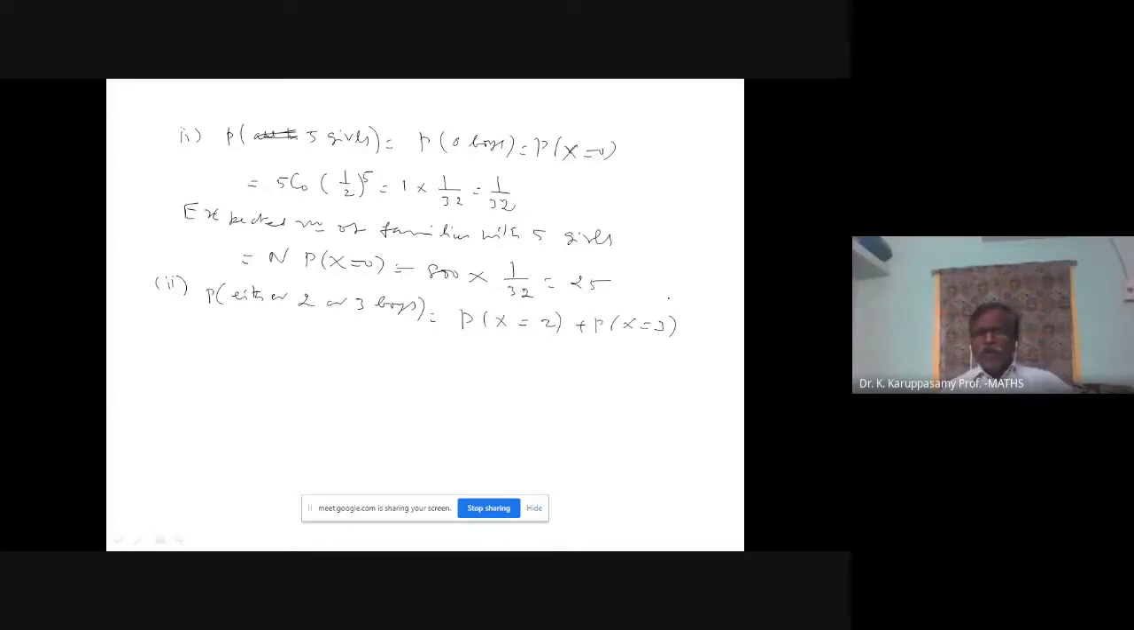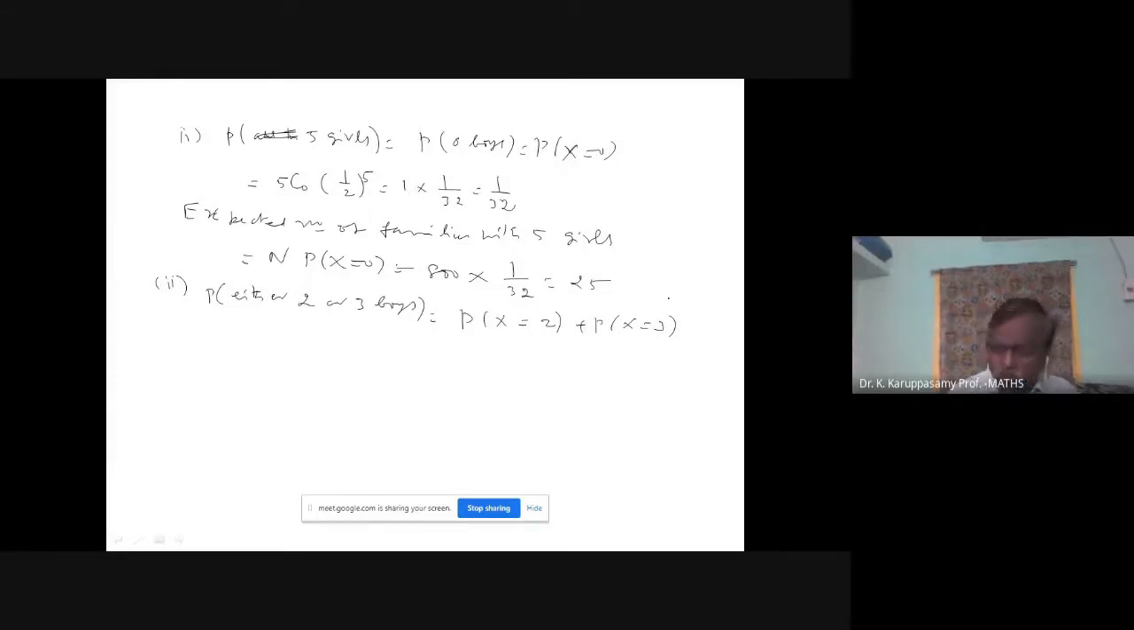Many times we may have confusion about why we have to add. Either 2 or 3 means only one of the events will happen. If 2 boys happened, then 3 boys will not happen. So they are mutually exclusive. So P of x equal to 2 plus P of x equal to 3. Axiom 3 we have to apply.